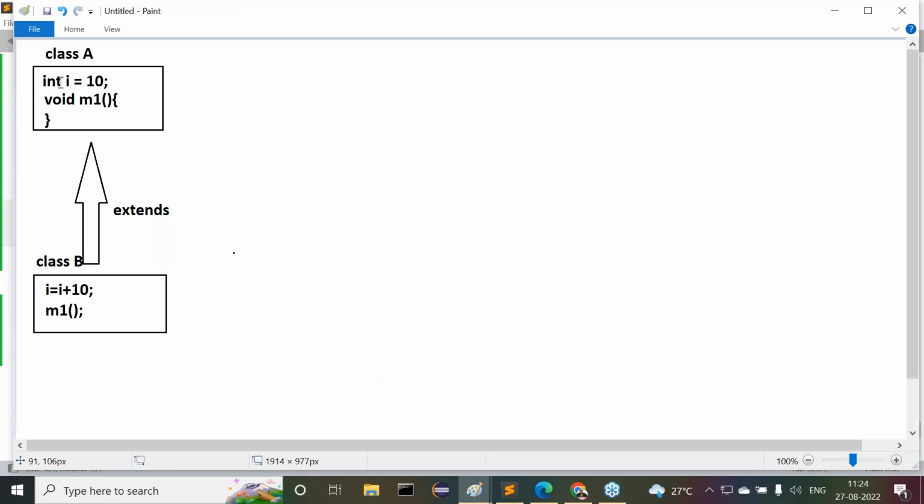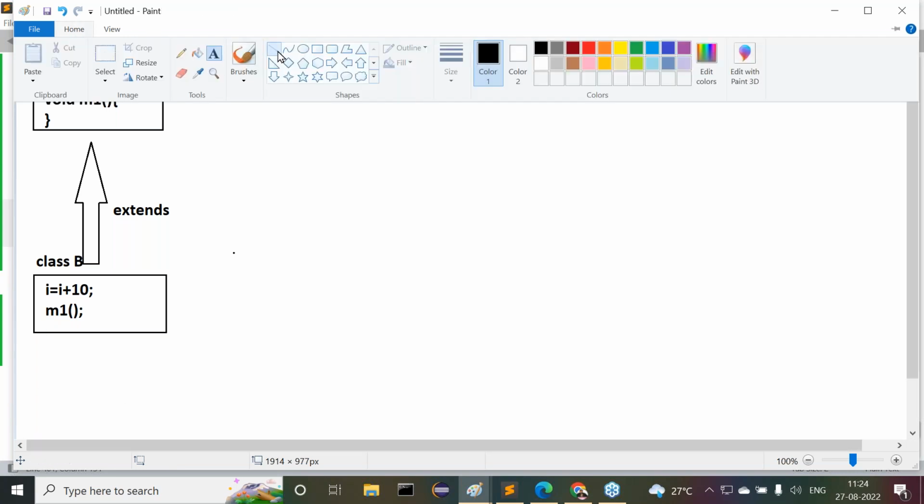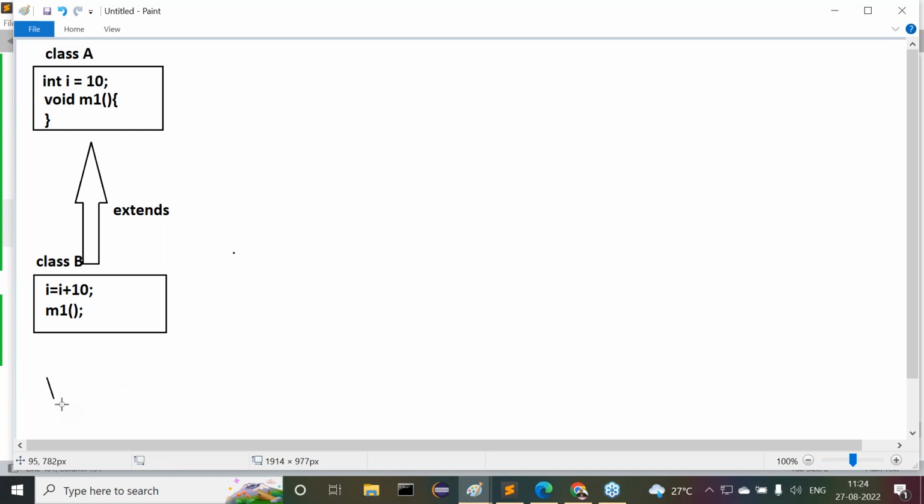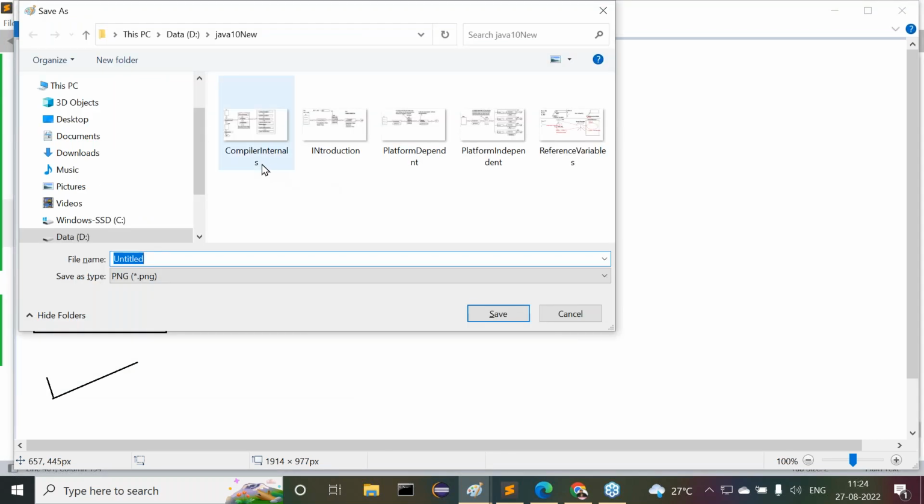So Java doesn't have any problem allowing single inheritance. In Java, single inheritance is possible. No confusion is available. Okay, now let me save this one. Right, sir.